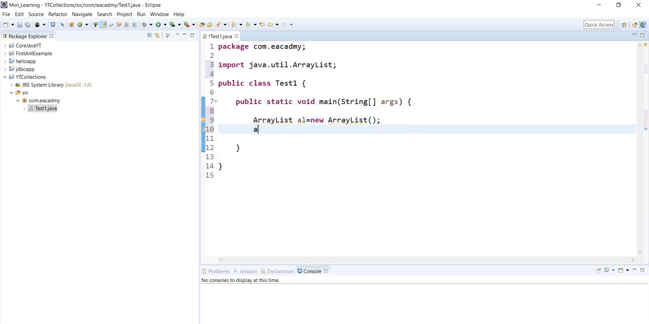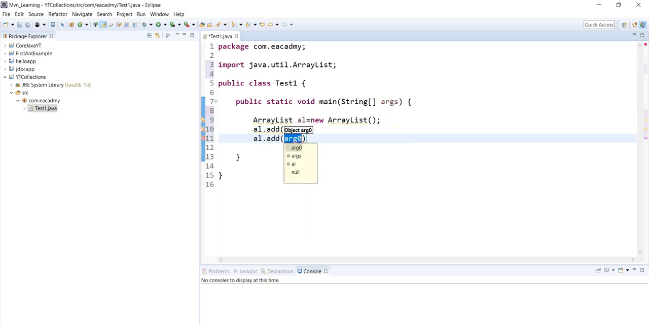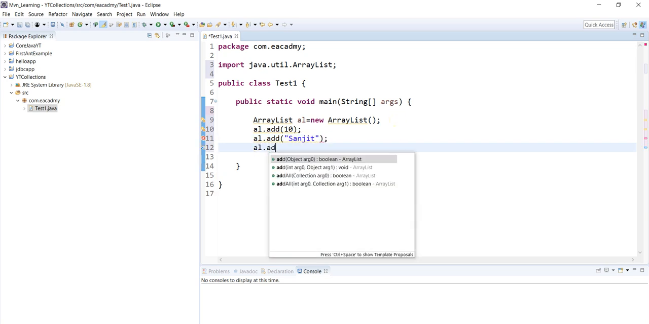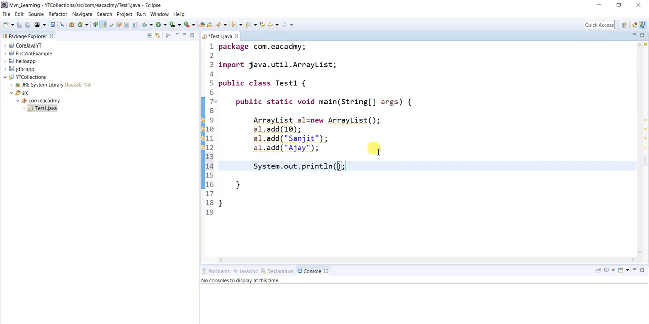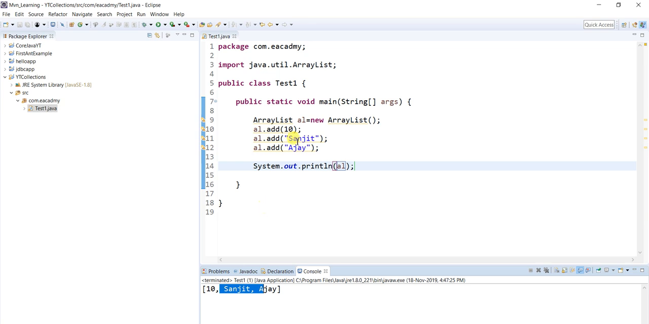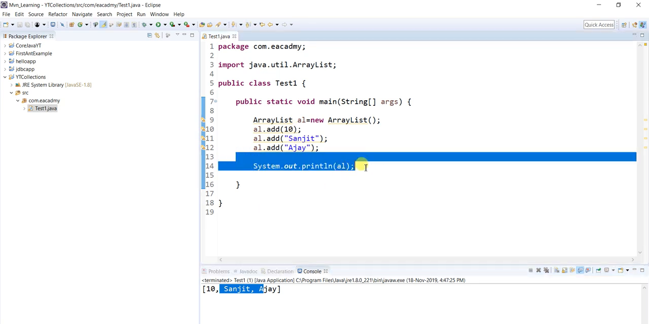Now let's say I'm going to add, array list dot add method, and I'm typing 10. Array list dot add, let's say I'm typing Sanjit. Array list dot add, and let's say I'm typing Ajay, something like this. Fine. Now in order to print, I will do System.out.println of array list. Let's see what kind of output we will get. So you can see 10, Sanjit, Ajay I am getting, which means the order I inserted is preserved. That's the thing I told.